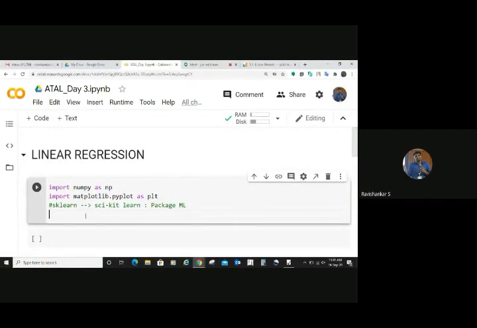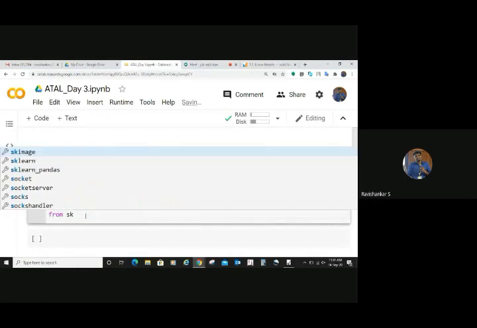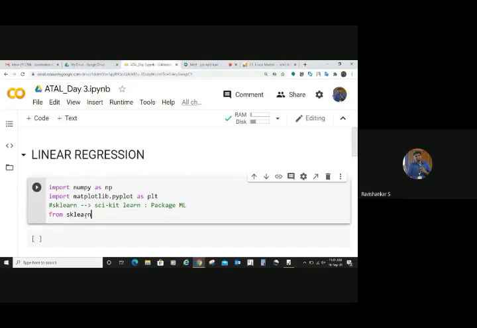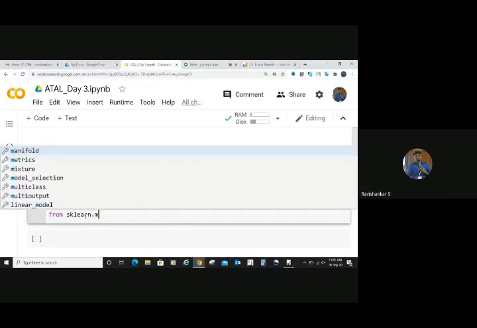So here we need to have a split, that means a training and test split, right? You can import all those libraries from sklearn. So from sklearn, we need the training and testing data split.